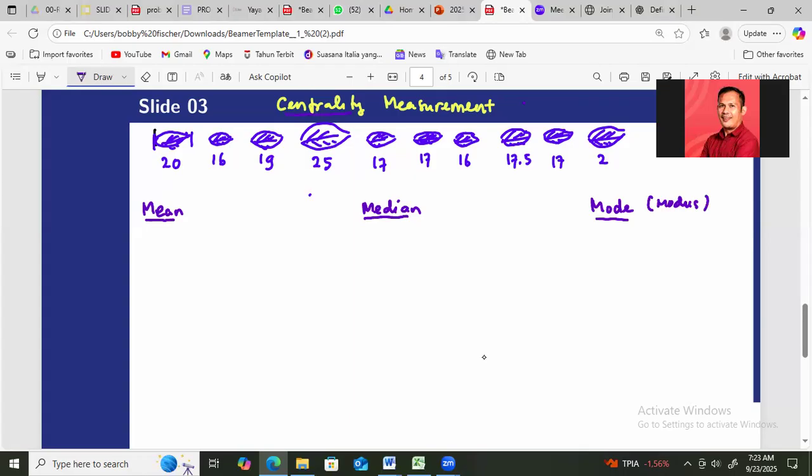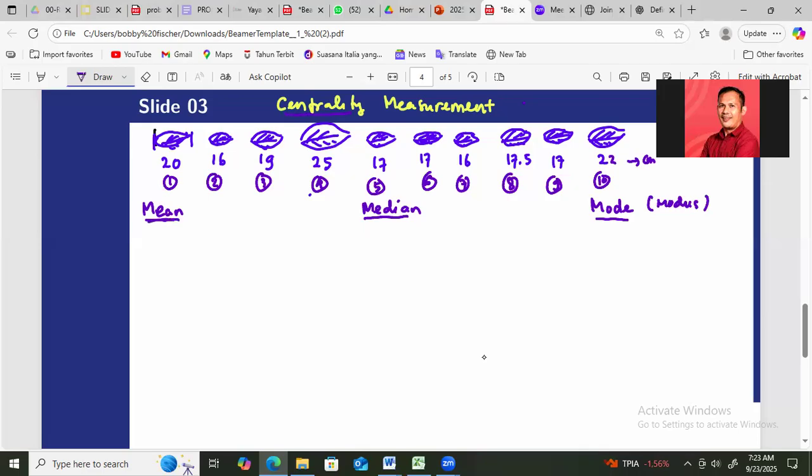Okay, so we have 10 data. This is the first data, second, third, fourth, fifth, sixth, seventh, eighth, ninth, 10th. The data is the length of a leaf, measured in centimeters. So this is all in centimeters. Sorry, this one says 22. Okay, so we want to measure the mean of the data.